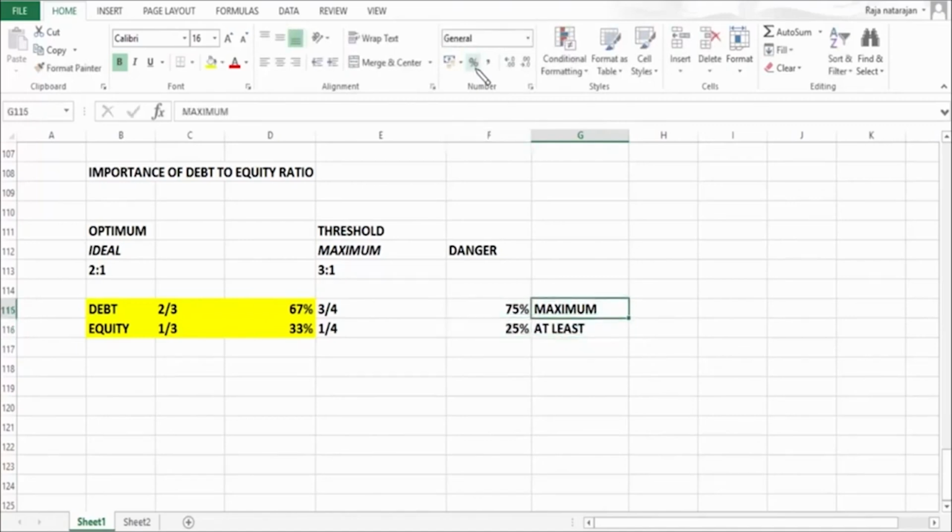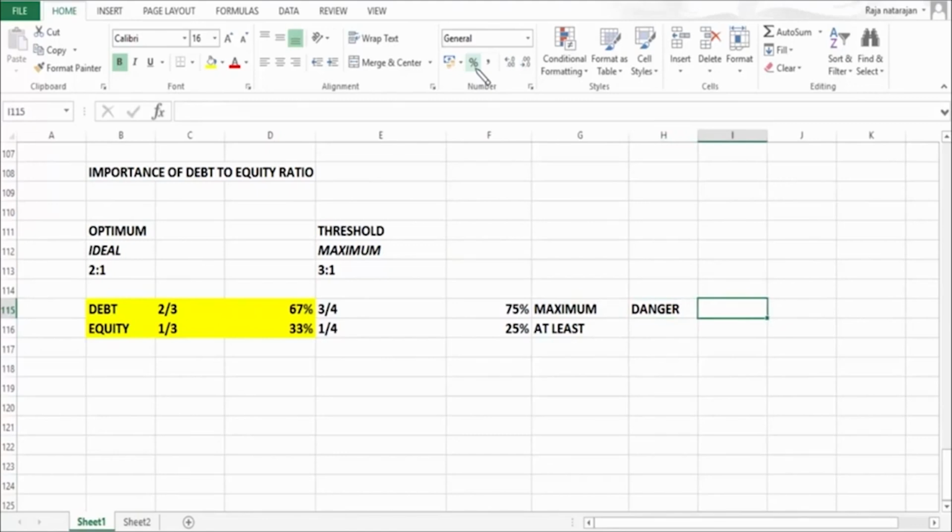So if a company is going to cross debt level beyond 75%, then that is considered as danger. That's why the ratio greater than 3:1 is considered as dangerous scenario. Why it is considered as danger? Because at this level, this company has got lot of debt, that is 75% is debt.